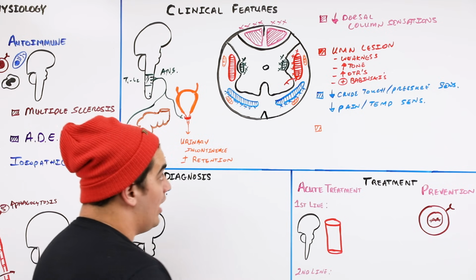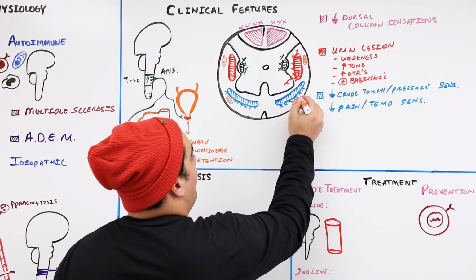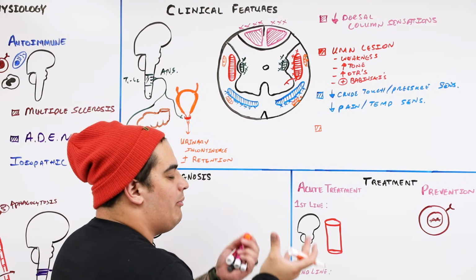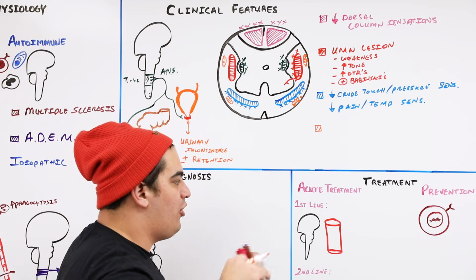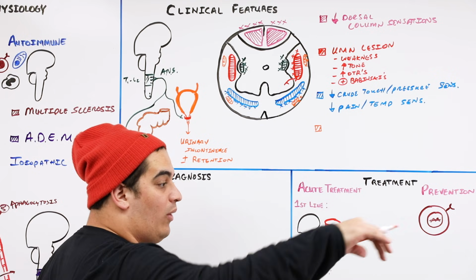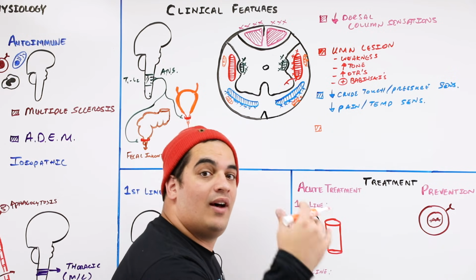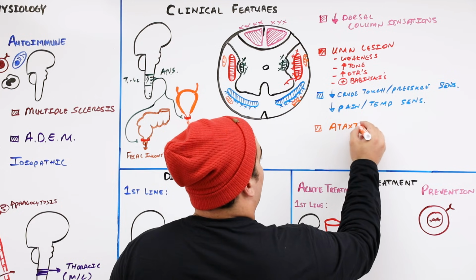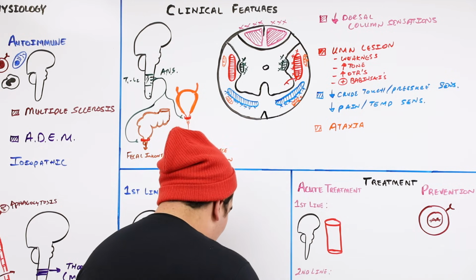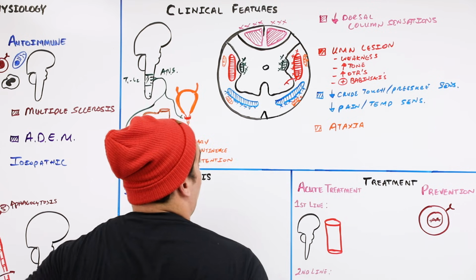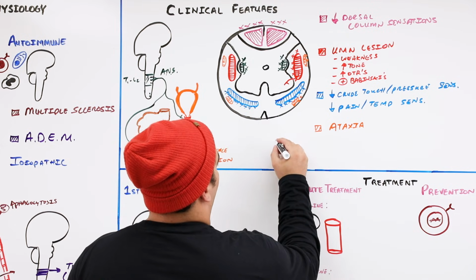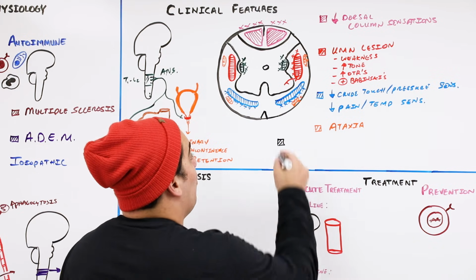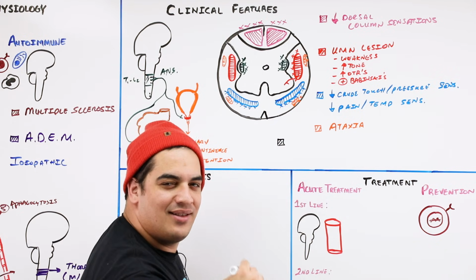We good. All right, the last thing here that I want you to think about, well, almost the last thing, is that if we involve or damage these spinocerebellar tracts, these are involved in carrying proprioceptive information to our cerebellum, telling us about our position in a three-dimensional space. If we lose that, we don't know where we are in a three-dimensional space, you develop ataxia. And so ataxia could be a potential manifestation. The last thing that I want you guys to be thinking about or remembering is, remember, I told you that sometimes in severe transverse myelitis, what else could you injure? The neurons.